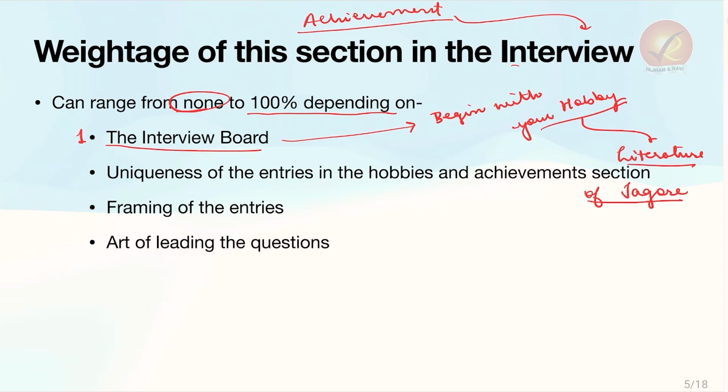The panel will start with: which literature of Rabindranath Tagore have you read? What kind of learnings have you made out of this? What kind of implementation of this philosophy will you make when you are a DM? All these kinds of questions can come from your hobby, the very first question that comes in your interview. This depends on the nature of the board.